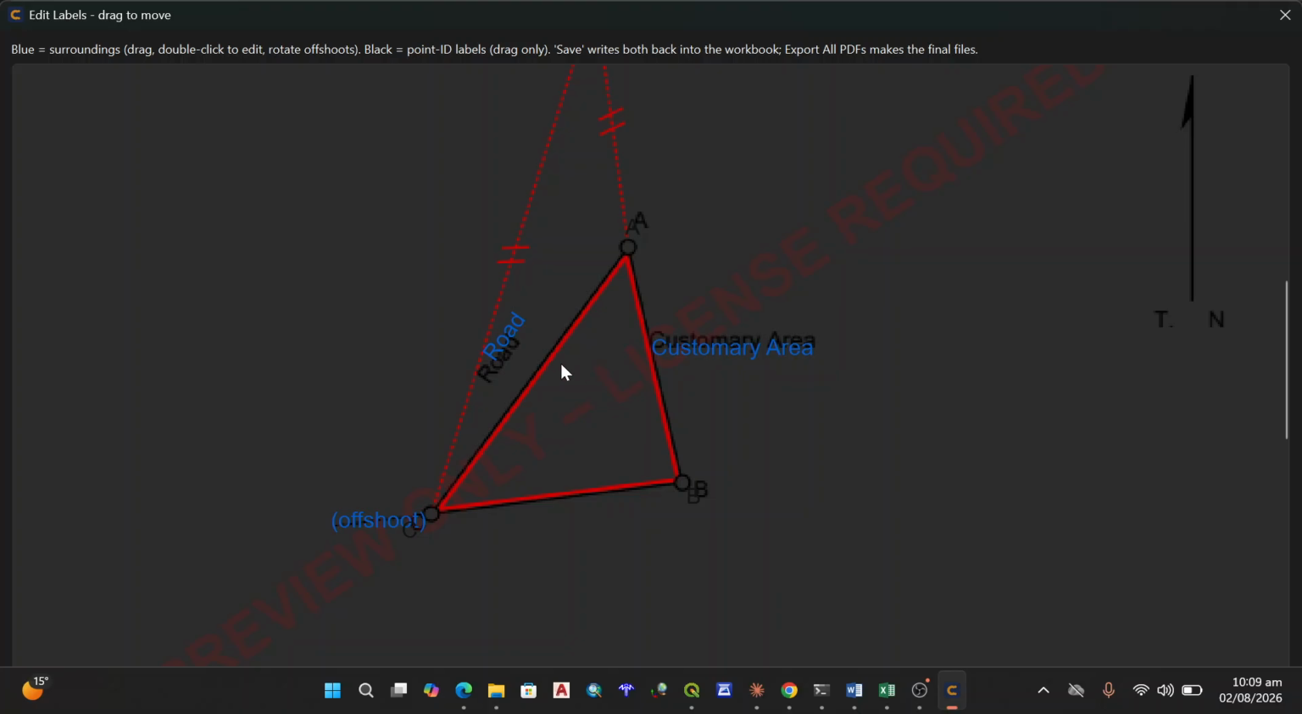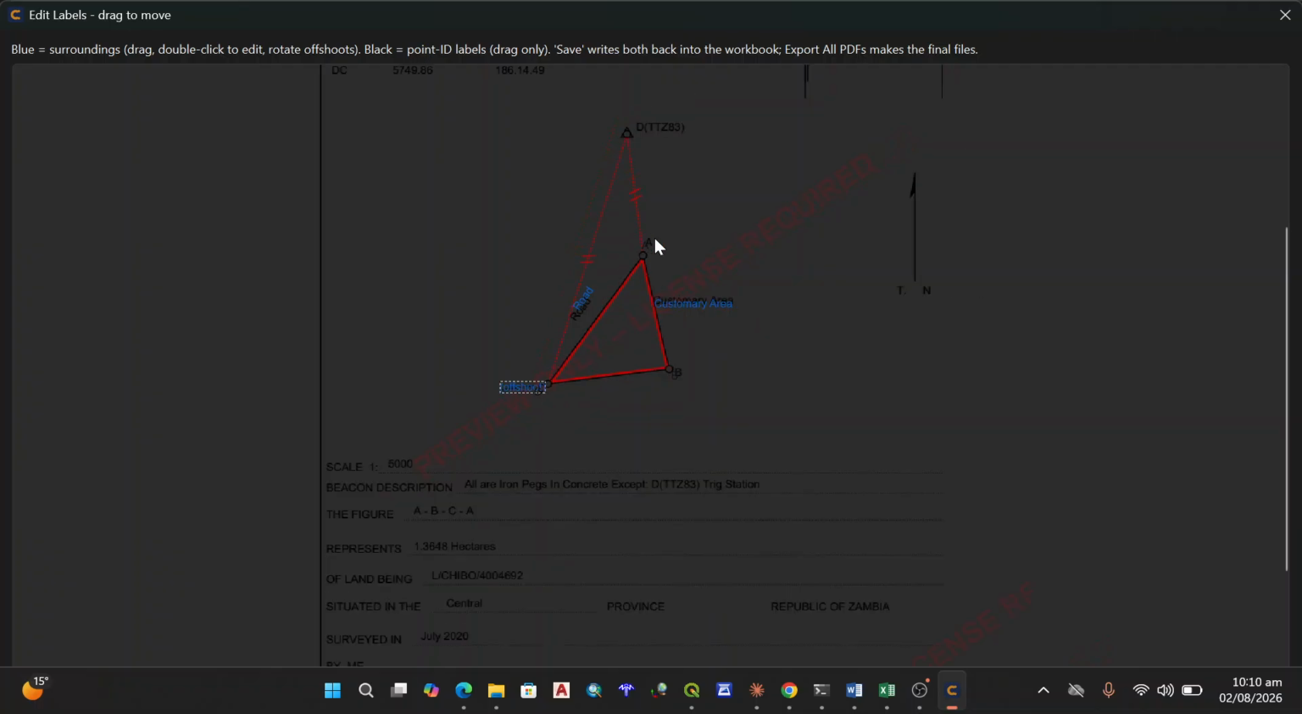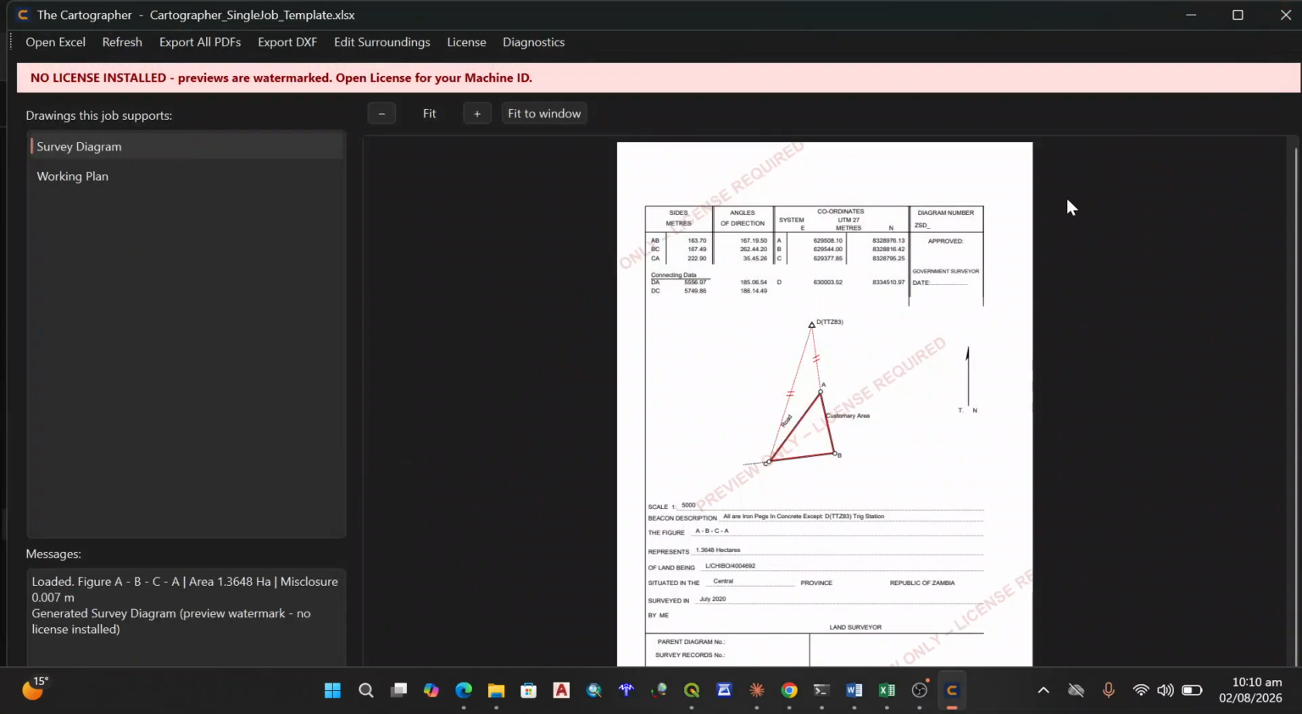For example, if you want to change this offshoot, see how this offshoot is sitting, you can double click on it. It will ask you, do you want to apply on all or the diagram and working plan? You say all, and then it will ask you where you want the offshoot to be. You can say standing at C, but along, let's say, AC. And say okay. It hasn't saved yet because I'm still using the unlicensed version.